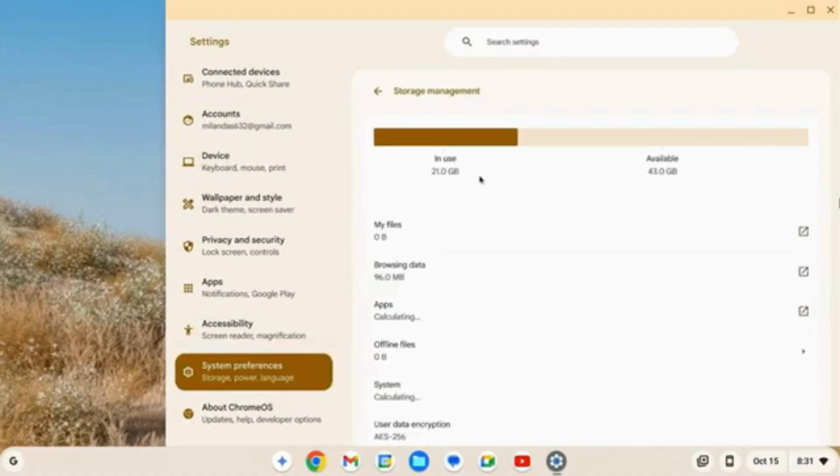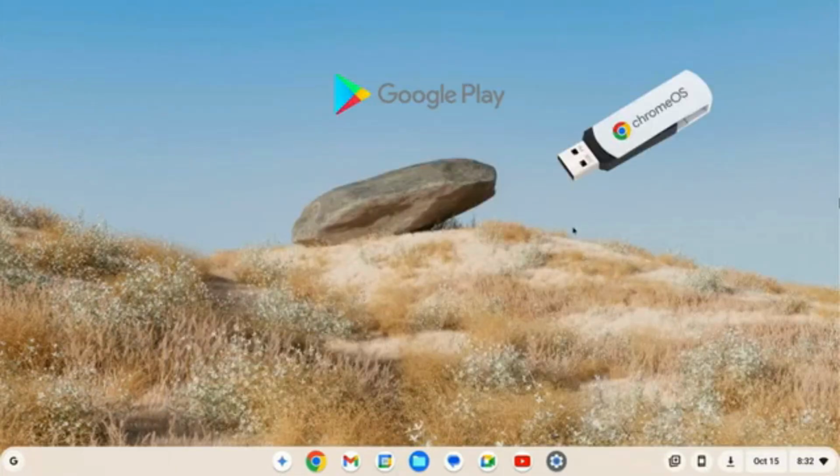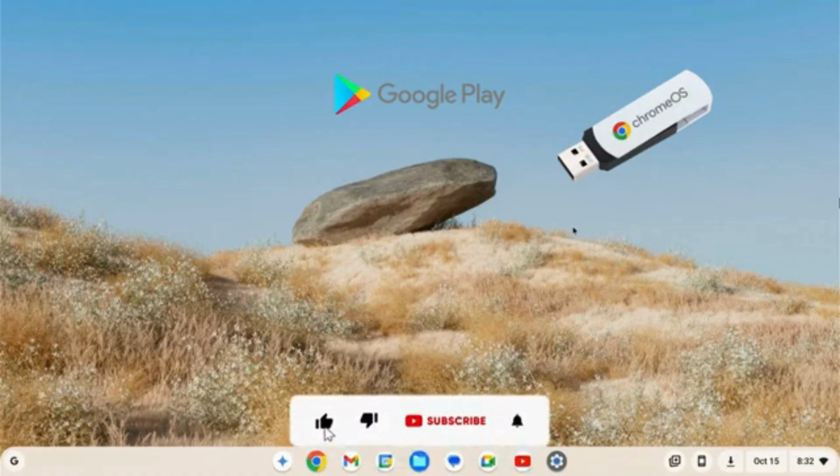After the reboot, you can see that I have 43GB of available space now. And there you have it. You have successfully installed ChromeOS with full Google Play Store support on your USB drive. You can now insert the USB drive on any computer and enjoy ChromeOS without installing it on the hard drive. Since ChromeOS is installed on the USB drive itself, you won't lose your installed apps, settings, and data if you plug the USB drive into a different computer.